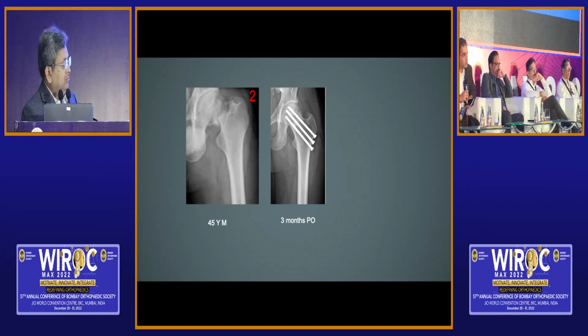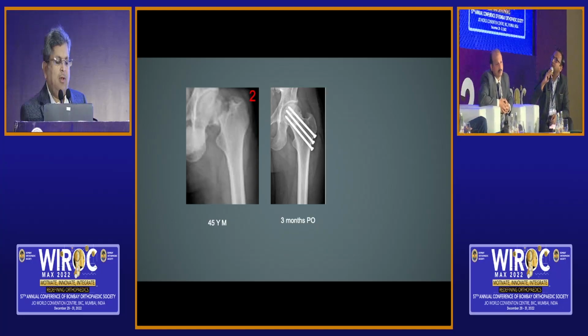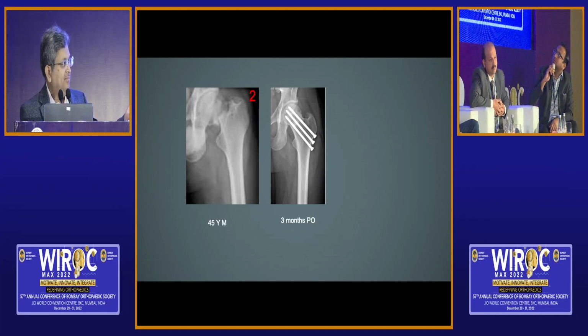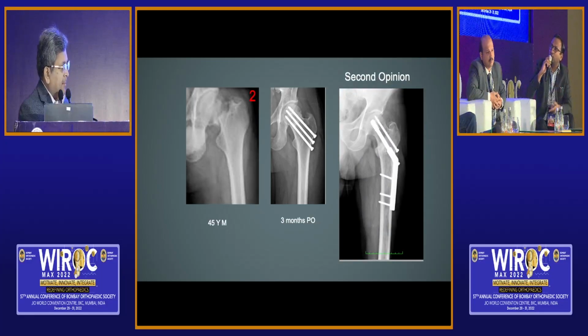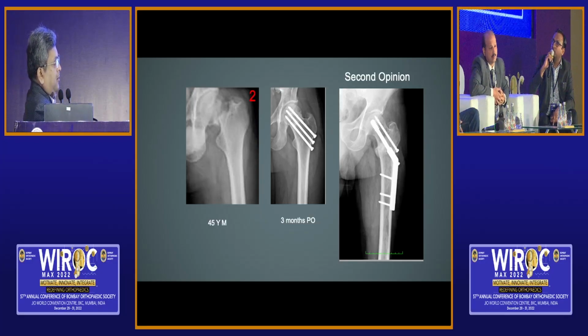Sir, in this view, it looks good. We need to see a lateral view as well to see if there is any angulation. No, again, I'm telling you, if I'm not showing it, there is no hidden agenda. Even though this is not my preferred screw trajectory, three screws from top to down, I would use an inverted triangle configuration, but it looks good to me, sir.